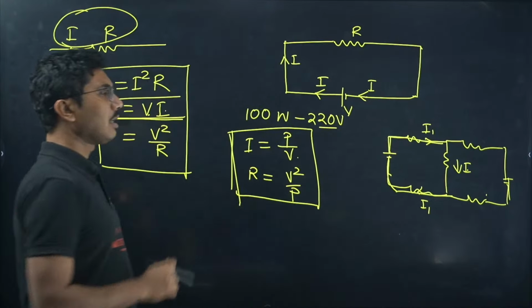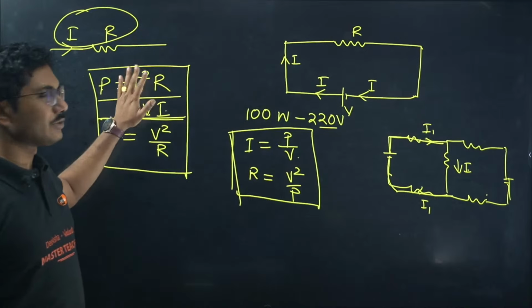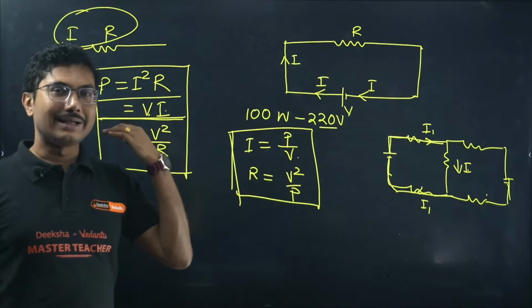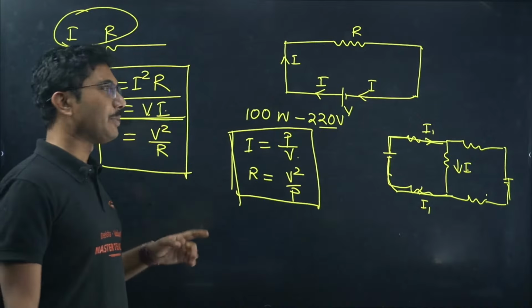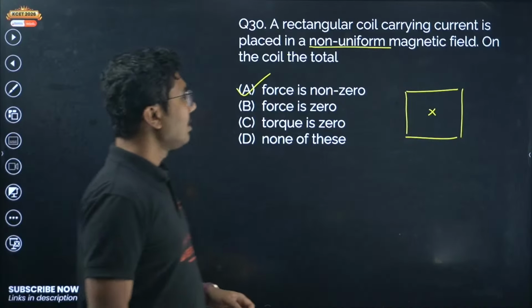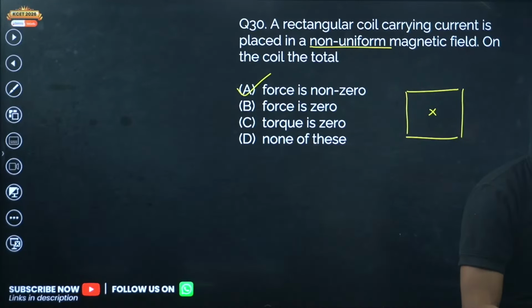Power is basically I squared R or V into I or V squared by R, and power means how much energy it is spending per second. Clear? If you have any other doubt regarding anything else, you can mention.